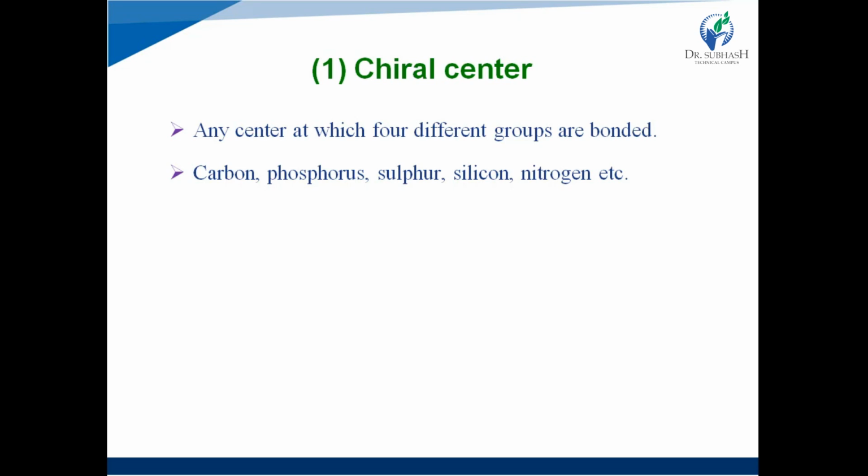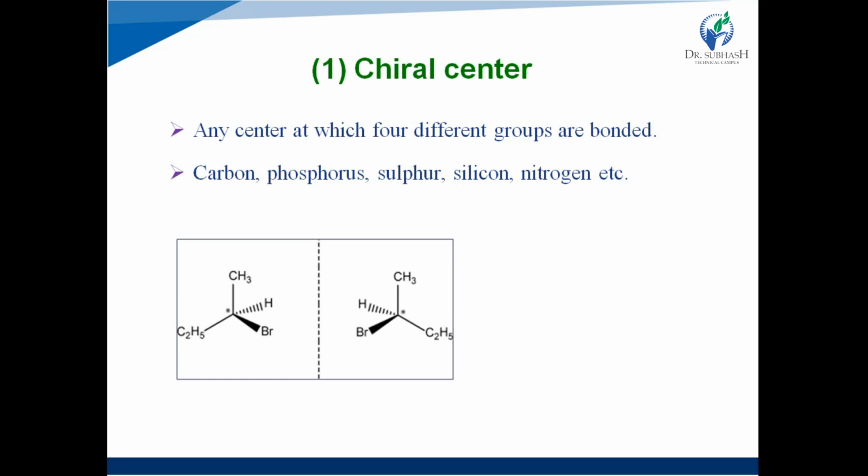Any center at which four different groups are bonded is known as a chiral center, right? Some examples of chiral centers are carbon, phosphorus, sulfur, silicon, nitrogen, etc. See, this structure is 2-bromobutane. It has the chiral center, the starred carbon. Here one star is denoted in both structures.